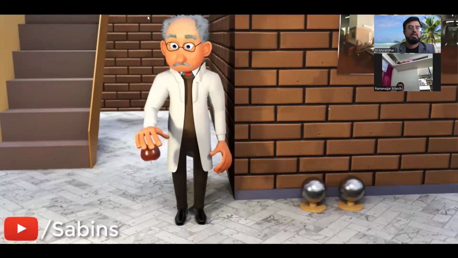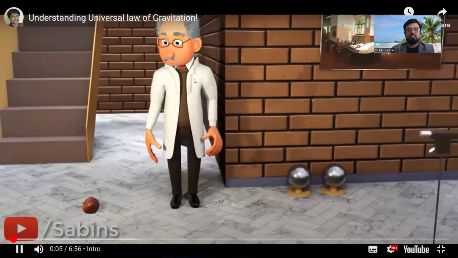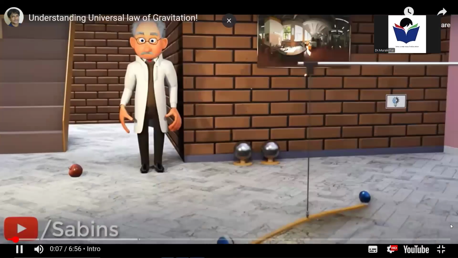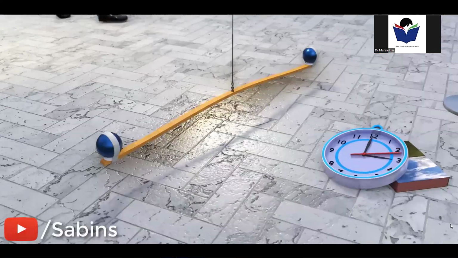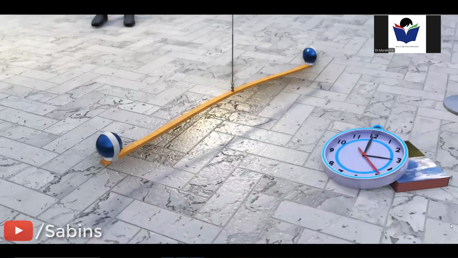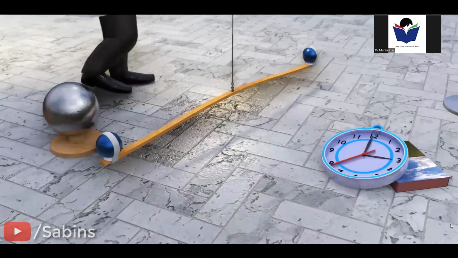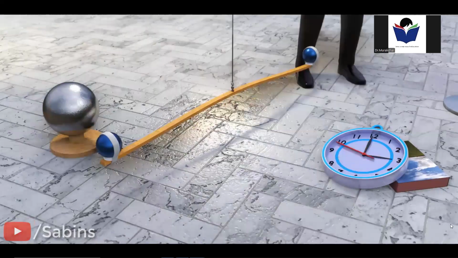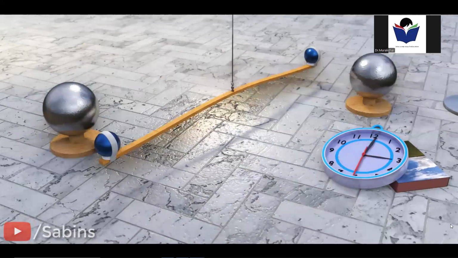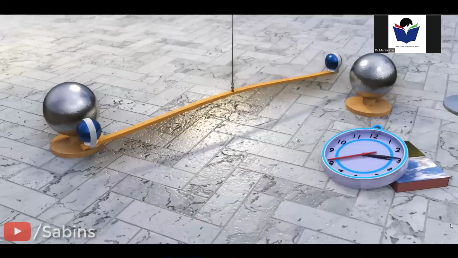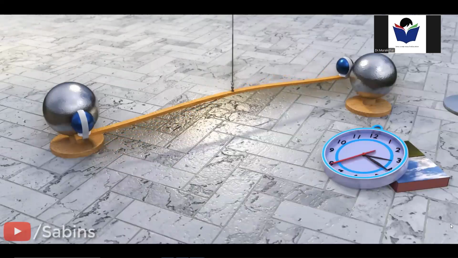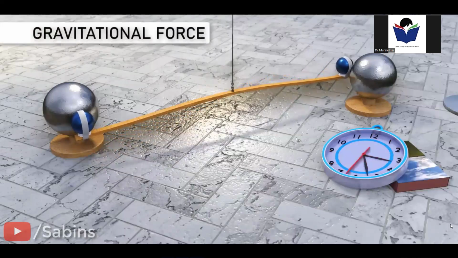Gravitational force acts between any two objects in the universe. One easy way to demonstrate the effect of gravitational force is to suspend a horizontal scale with two masses at the end, as shown. Now, quickly place two large masses next to the mass of the scale. If you wait and observe, you can see that two small masses will move closer to the big masses, and eventually they will stick together. This force of attraction happens due to the gravitational force.